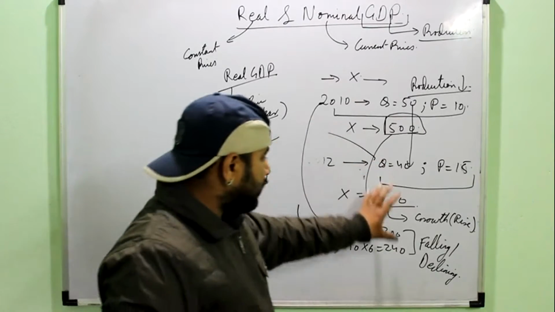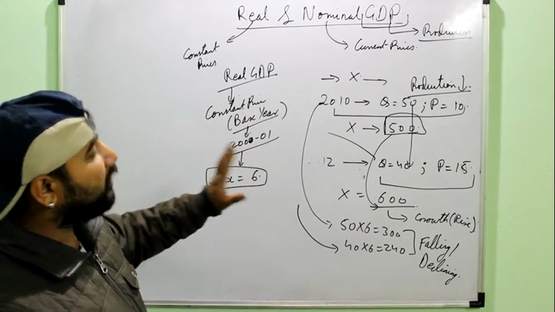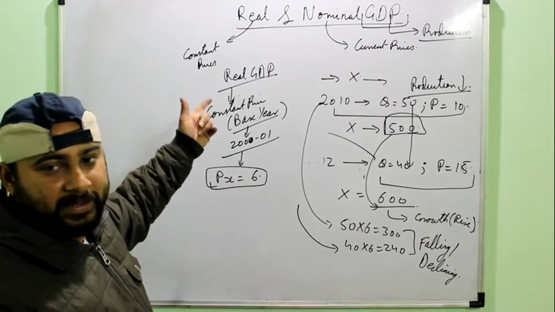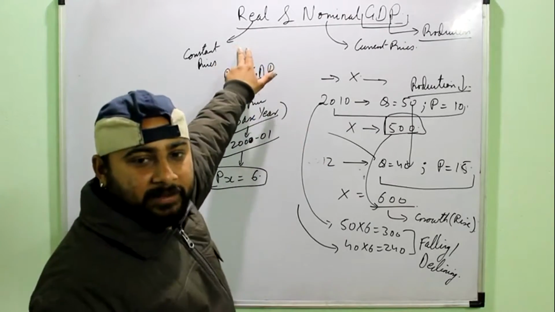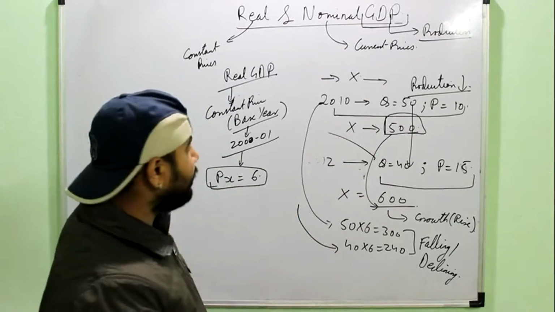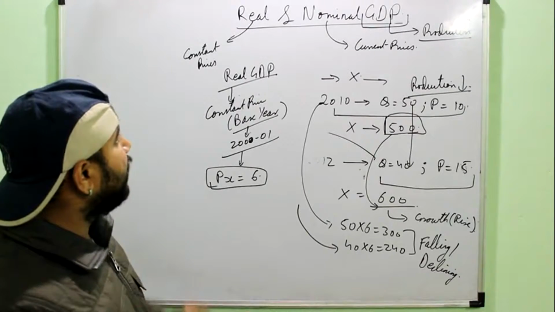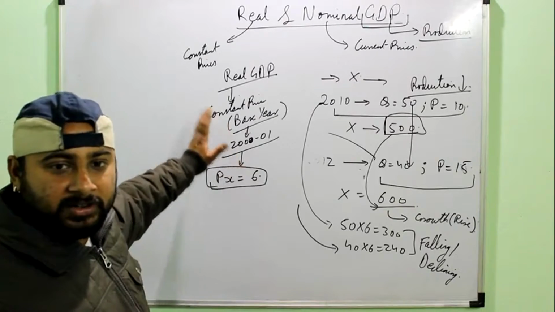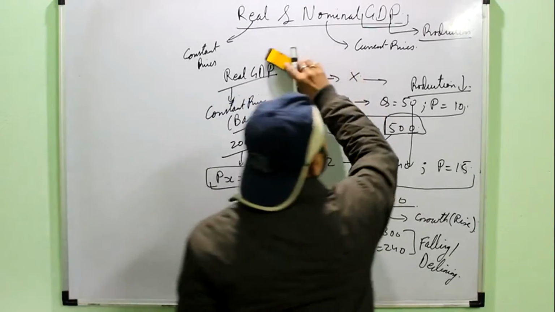I have explained all this so that you can understand it forever and never forget what is real GDP and what is nominal GDP. And always remember, when we are talking about using GDP as a measure of growth or as a measure of welfare, we always take the real GDP, because nominal GDP will always give me the wrong picture about the economy. So this is one limitation of using GDP as a measure of welfare, which we try to solve by introducing the concept of base year or the GDP at real prices or the constant prices.